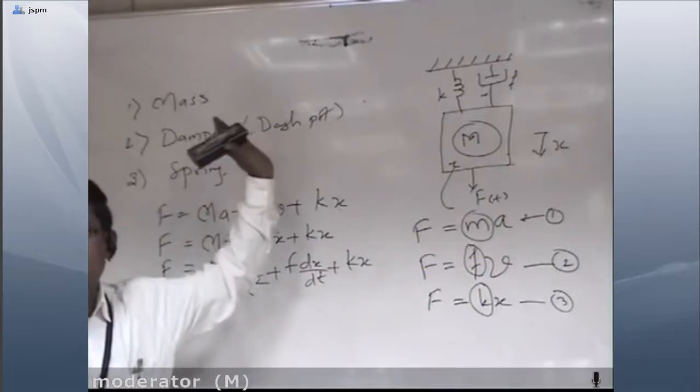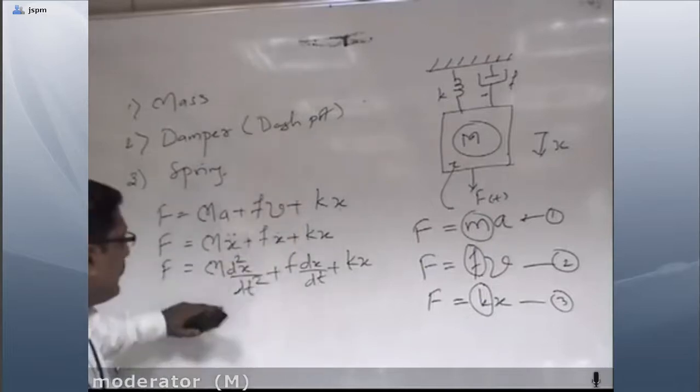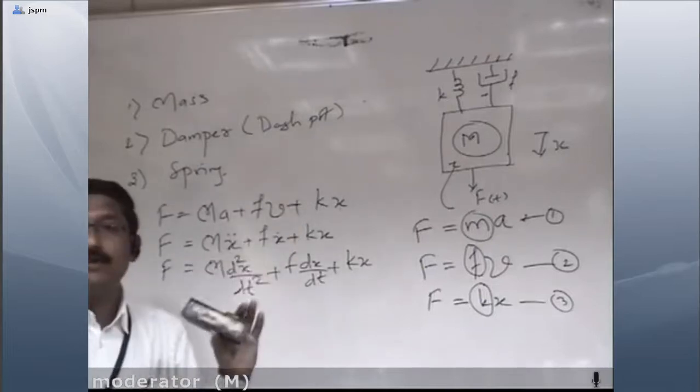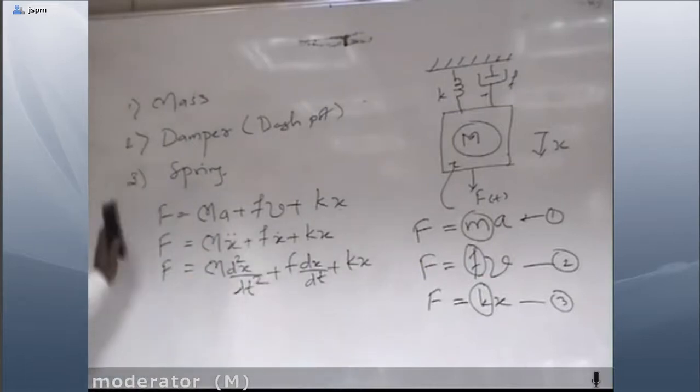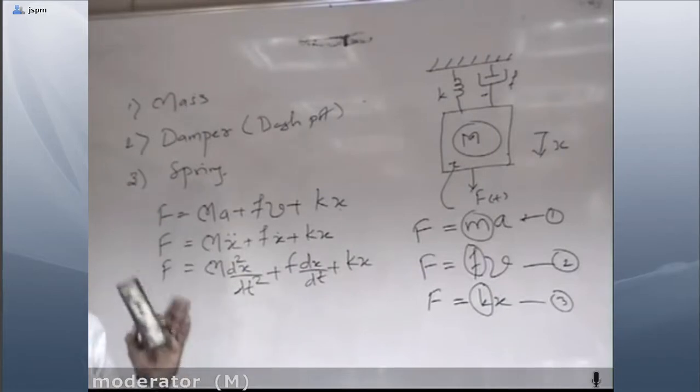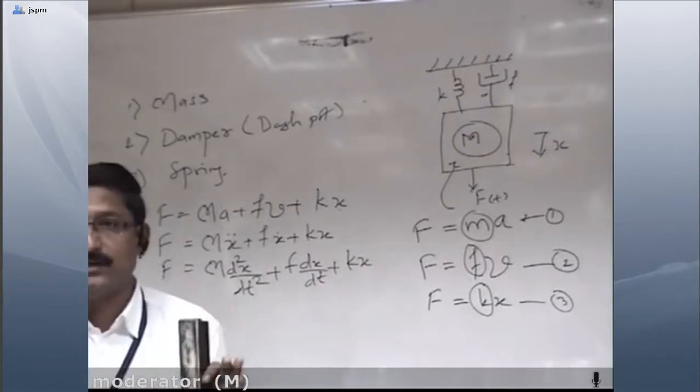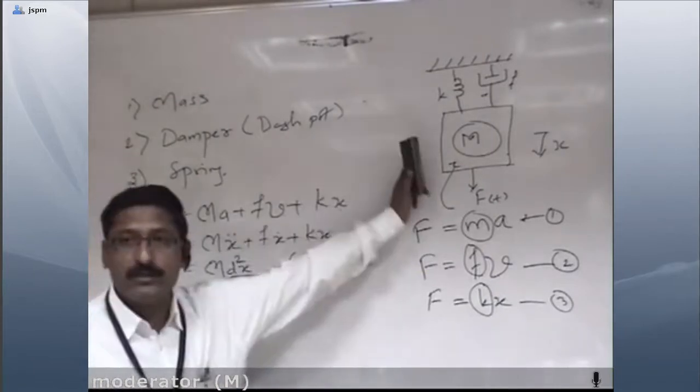I can write this equation separately, because we will require it when we go to the analogy. This is the mathematical model, or the differential equation representation of this particular system.